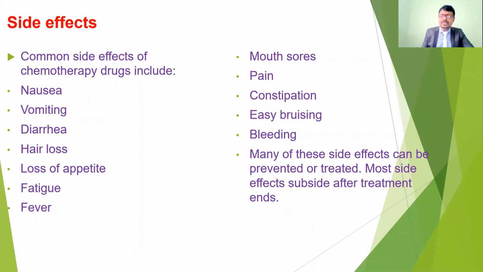Tiredness, and also they are going to get weight loss and fatigue. Because of all these things, the person looks very thin and lean. This is because of the loss of appetite, and also because of the vomiting and nausea. And also the mouth may get sores, and also pain, constipation, bruising, and also bleeding. Many of these side effects can be prevented or treated. If we stop the treatment, like chemotherapy, after some days these side effects are also going to subside. So that is the main effects of chemotherapy.